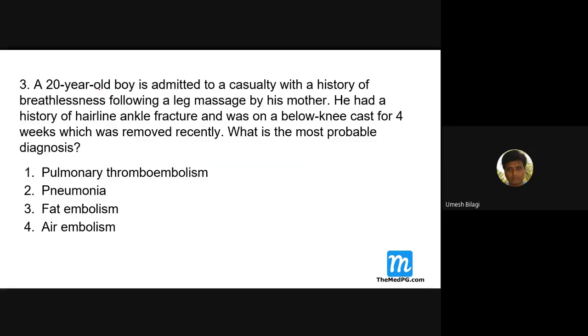Now, a 20-year-old boy was admitted to the casualty with a history of breathlessness following leg massage by his mother. He had a hairline fracture, treated in a below-knee cast for 4 weeks, which was removed recently. So the cast was removed, and now he suddenly comes with breathlessness. What do you think they're asking you?